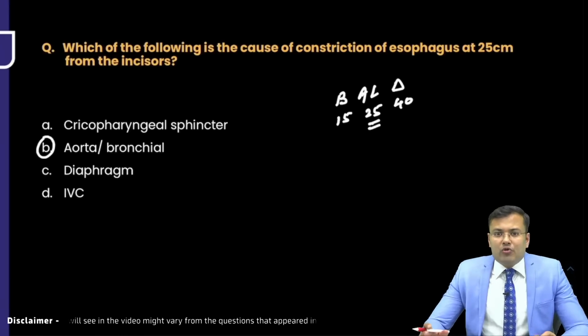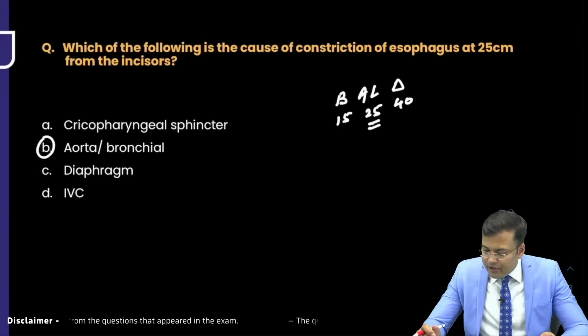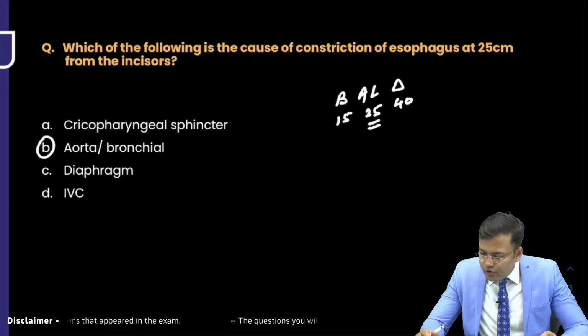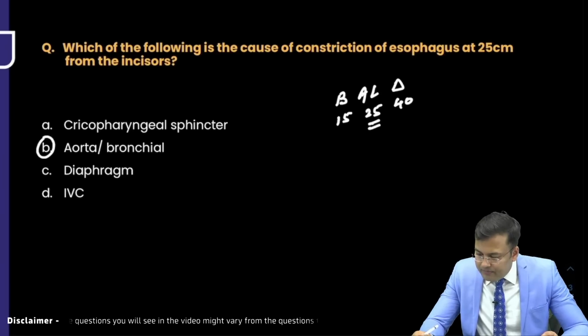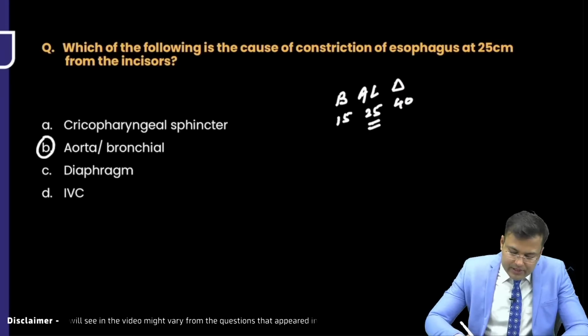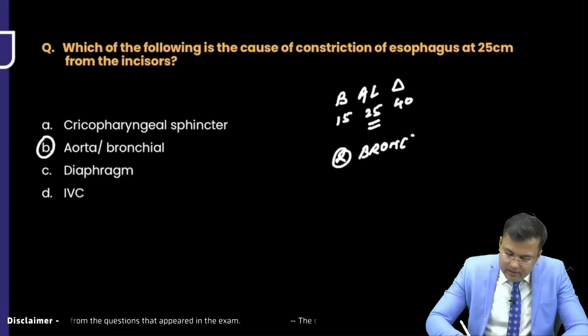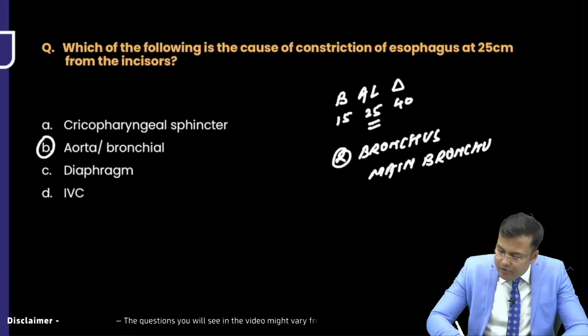Okay. So at 25 cm, the constriction is because of the arch of aorta or the left bronchus. Junaid, Sunsara, you want to say something? You want to add something? In the options, there were many options related to the right bronchus and main bronchus. Okay, right bronchus and main bronchus.